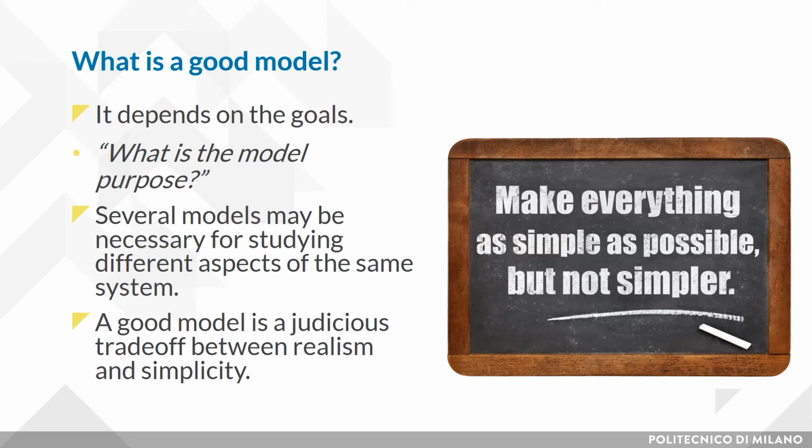So you should keep just the right level of what you want to describe, avoiding doing too much, but of course, don't oversimplify things, because you may then lose the level of detail that you need to reach the goal. So, in conclusion, a good model is a judicious trade-off between realism and simplicity.